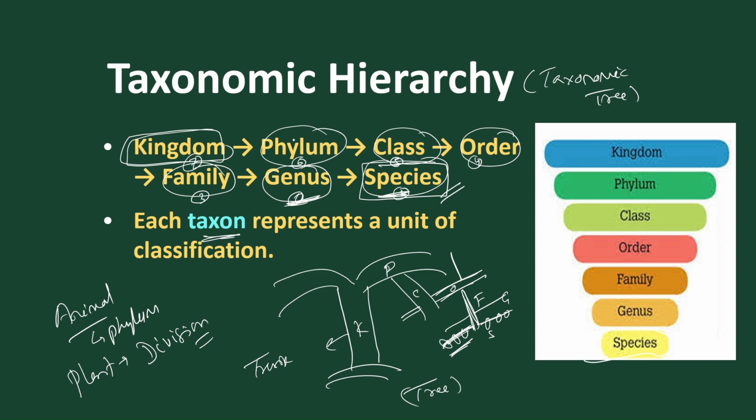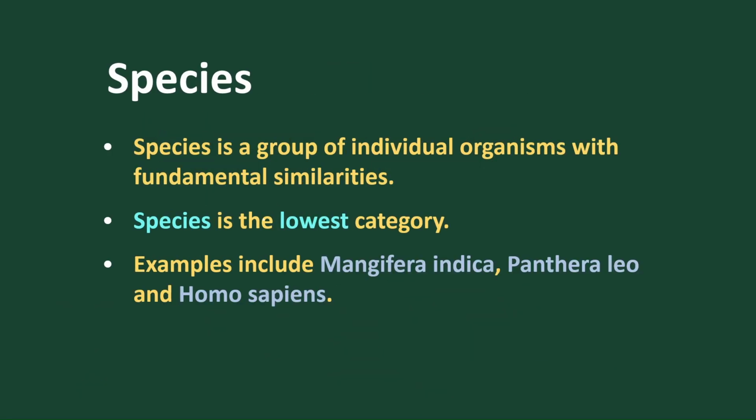Phylum stands for animals and division stands for plants. Together, their group is called kingdom. So we have either the plant kingdom or the animal kingdom. So this is called the hierarchy of classification. Let's start with the individual hierarchy. First, what do we mean by species?